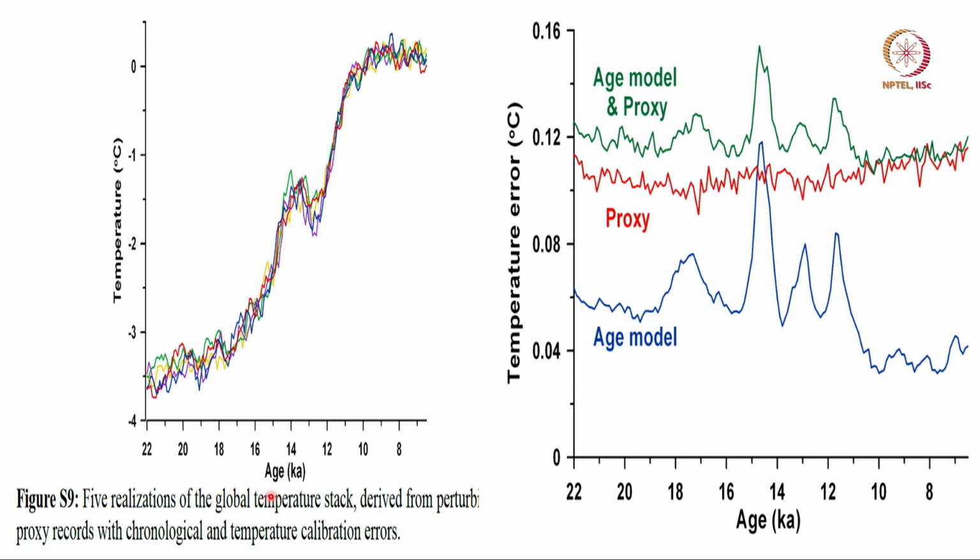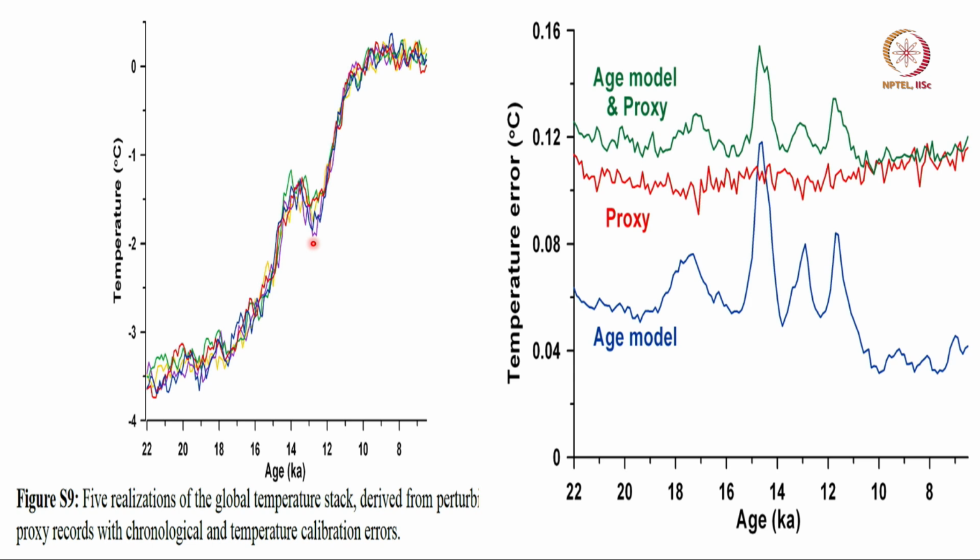So you put that error into your estimate, and you can see that in certain periods the errors can be of the order of half a degree. The same data, you do slight perturbation of the proxy data, you get a half a degree variation. Okay. Note that that error is not that much in the last 7000 or 10,000 years, but it is more in the period where the Younger Dryas occurred, okay, when there are sudden changes occurring.